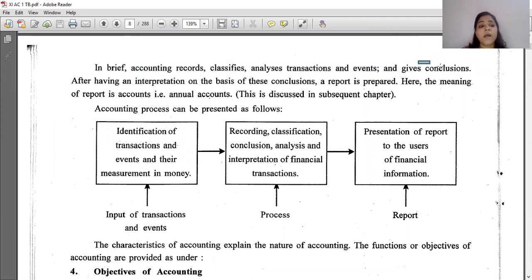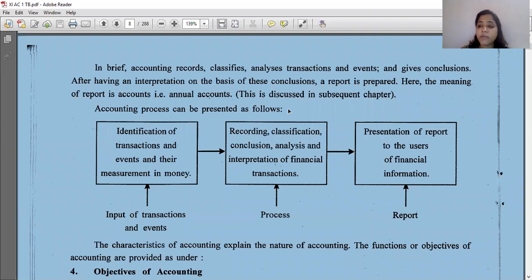Is it clear? After having an interpretation on the basis of this conclusion, a report is prepared. Here, the name of the report is accounts, that is annual accounts. You can easily see it on the screen. This is discussed in the subsequent chapter. As I said, you are going to learn this in the next chapter.